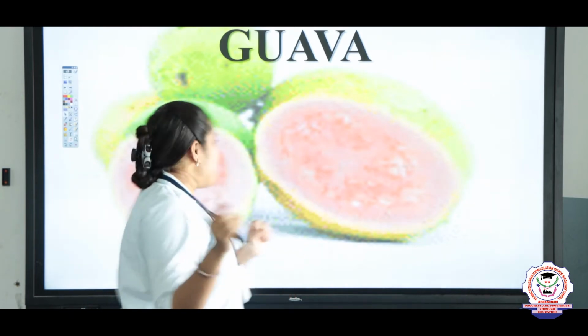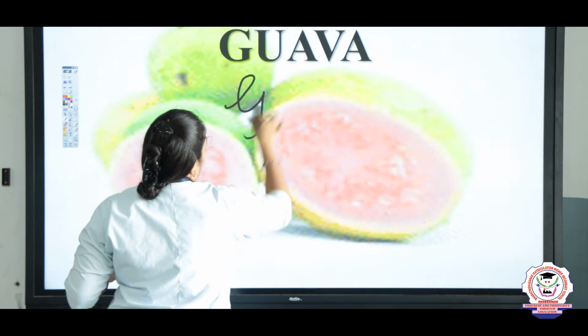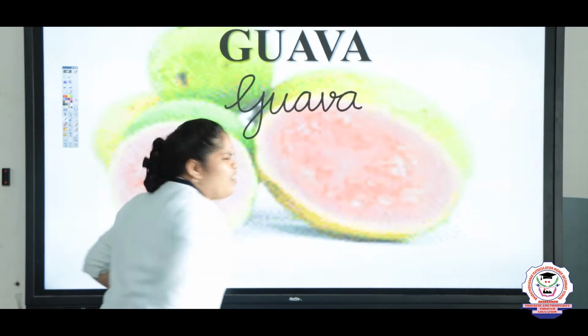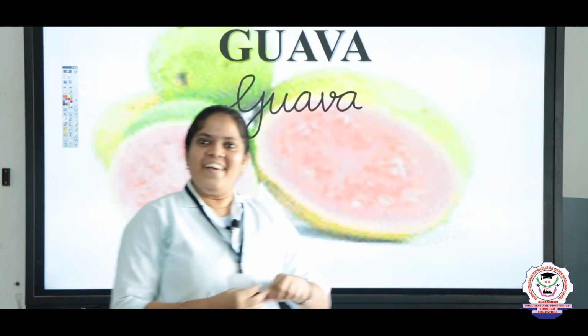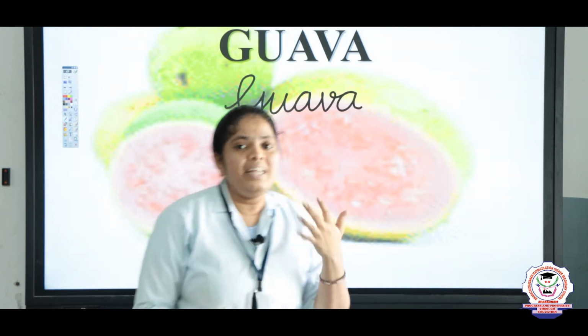So, next is G-U-A-V-A. What is that one? G-U-A-V-A means? Yes, very good. Guava. Children, how many of you like guava? Yes, very good, superb. It is very, very helpful to maintain diabetes.